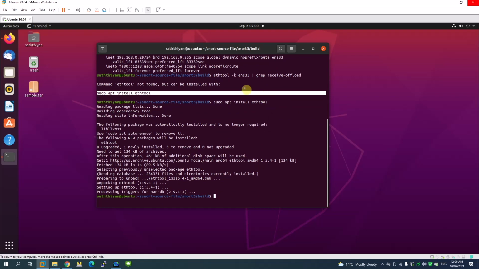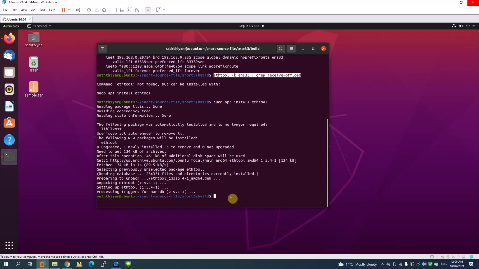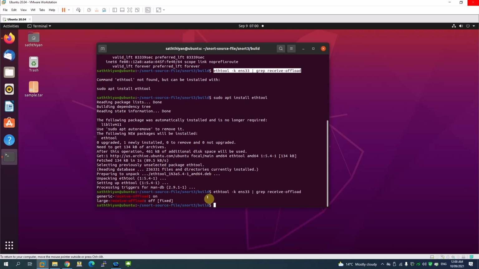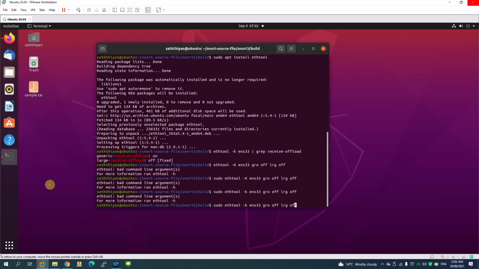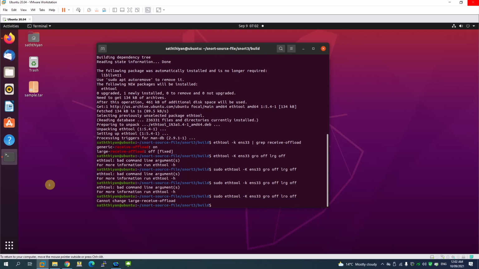Right, then I'm going to run the same command again. Copy the command. Right, so receive offload is on, generic receive offload large files off. Oh, there you go. Oh, right. So that's the problem.